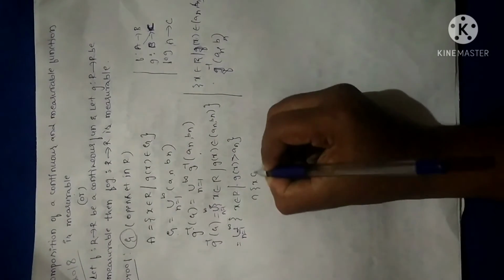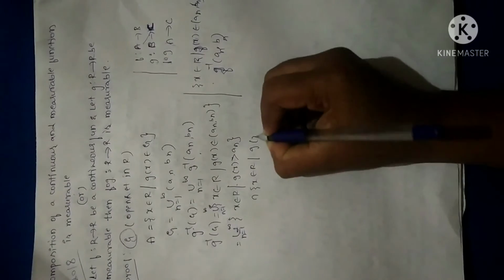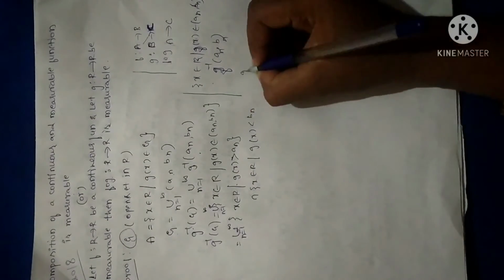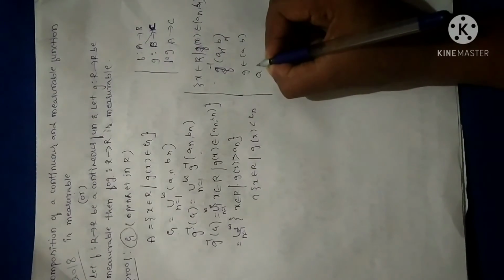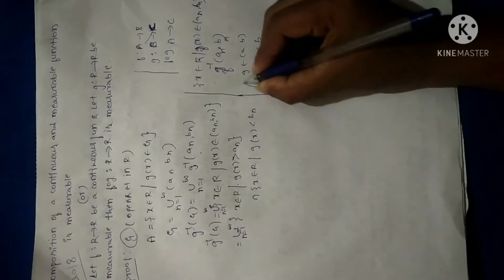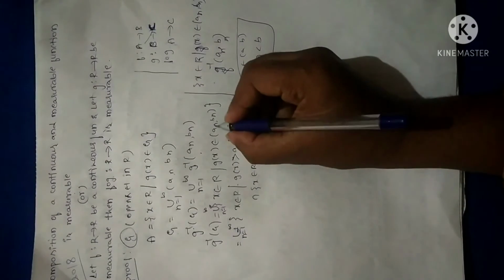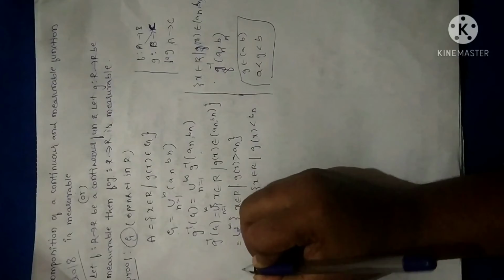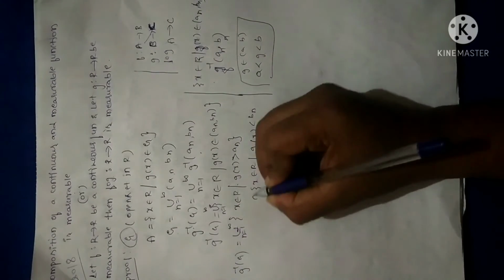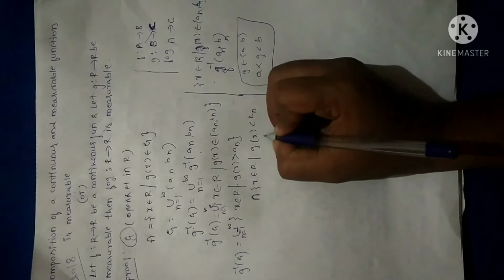Intersection of x belongs to R such that g of x is less than b_n. Why? Because as g belongs to (a, b), I'm just telling the generalized case, I can write a less than g less than b. In the same manner I have applied the concept here and split it into two sets. So I have expressed G inverse as an intersection of two measurable sets.